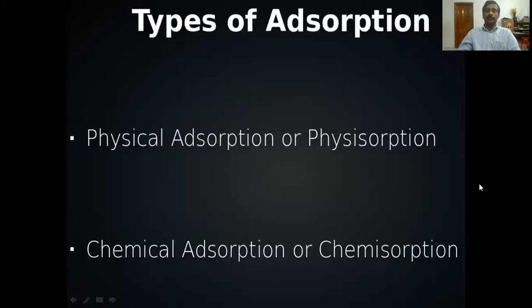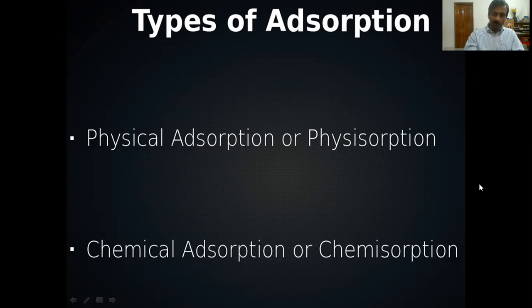Adsorption is a surface phenomenon, and in the last class we discussed the important terms related to adsorption. Today we can discuss the important types of adsorption. Adsorption is mainly classified into two: physical adsorption and chemical adsorption, that is, physisorption or chemisorption. From the name itself, we will understand the nature of the adsorption. Physical adsorption or physisorption, in which the binding force is only van der Waals force of attraction.